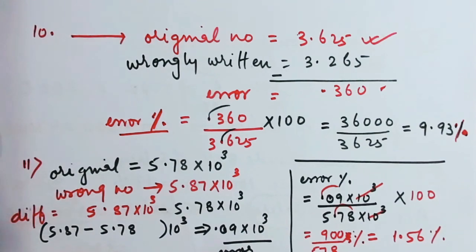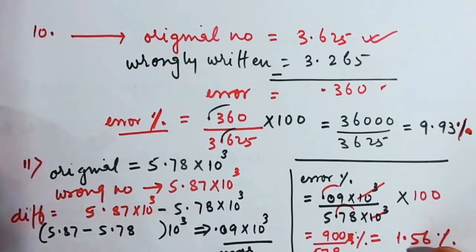So I hope these sums in the examination will be given in such a way that you do not get any decimal value.